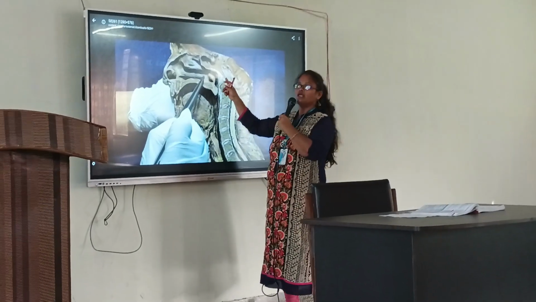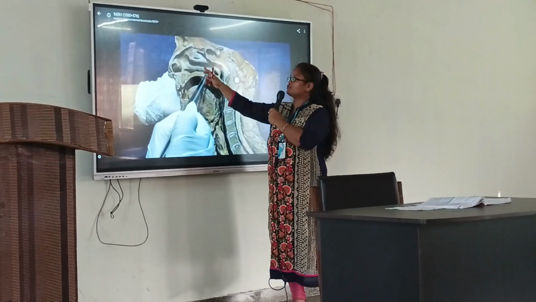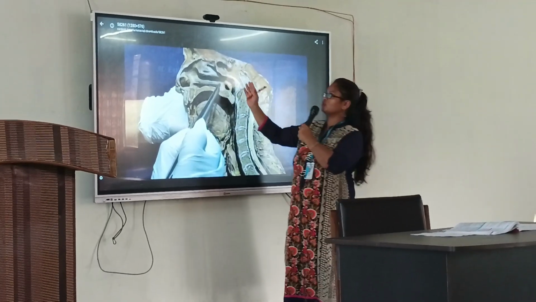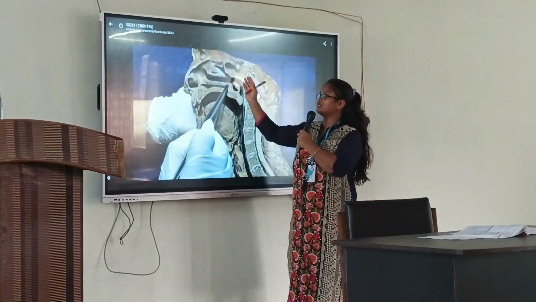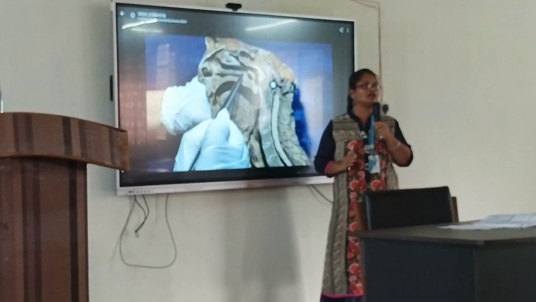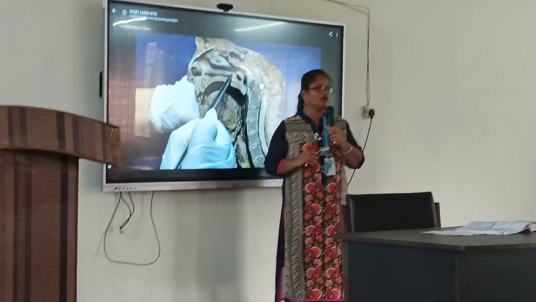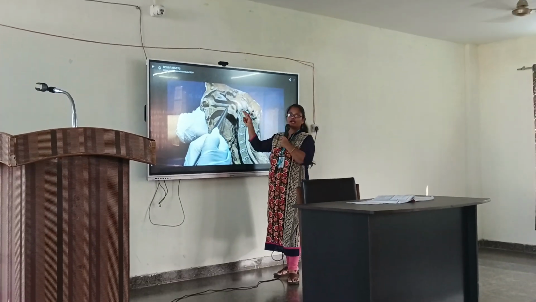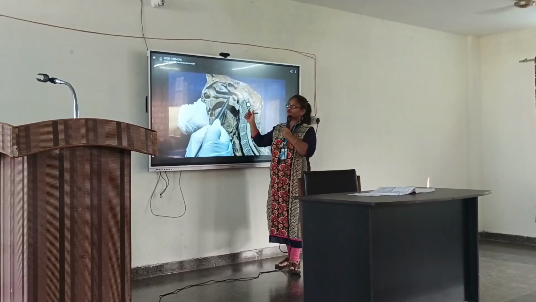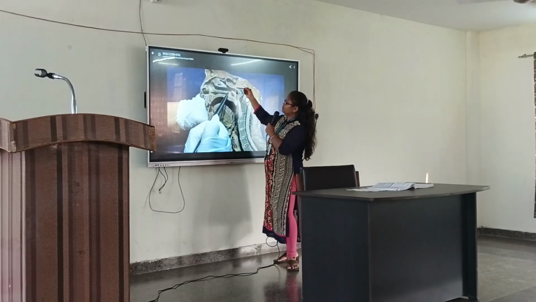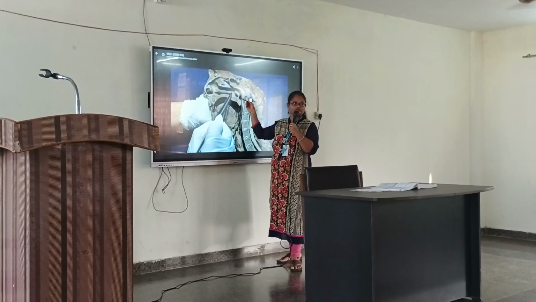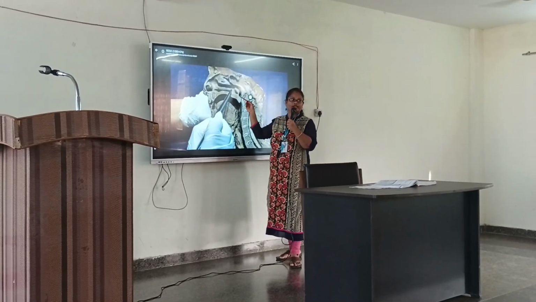First of all is our nasopharynx. The part which is situated behind the nose is known as nasopharynx, and the junction of this nasal cavity and this nasopharynx is known as the posterior nasal aperture or the choana. So it lies basically behind the nose, and its extent is between the base of the skull and the soft palate.